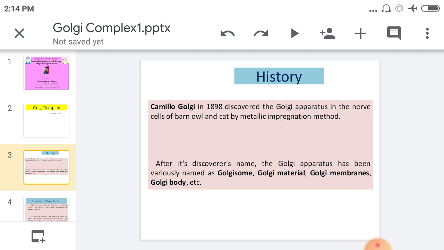After this discovery, it was given different names. The Golgi apparatus has a variety of names: Golgi some, Golgi material, Golgi membrane, Golgi body. That is Golgi apparatus, Golgi body, Golgiosome, Golgi material, Golgi membrane. This is about the history of the Golgi complex.